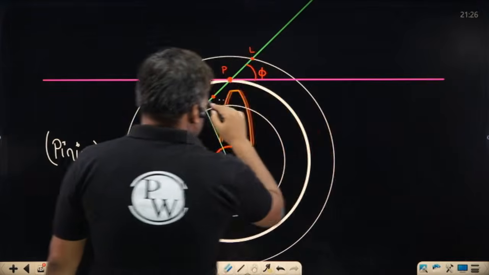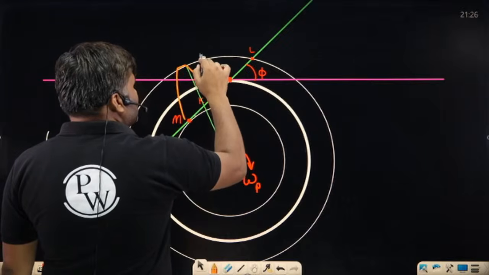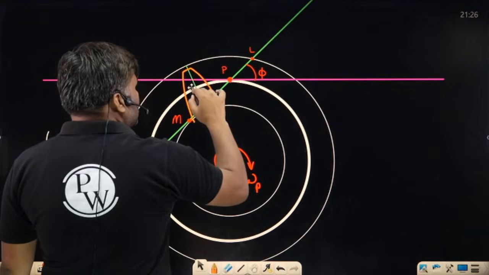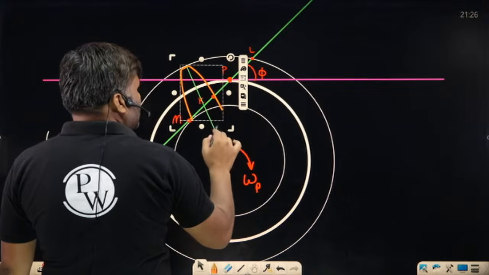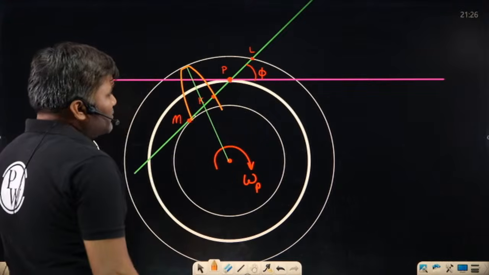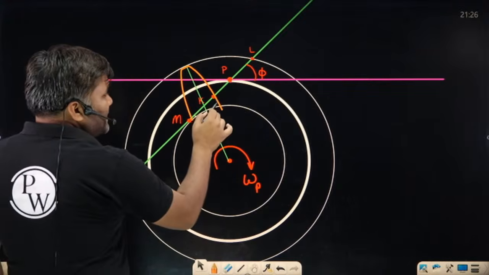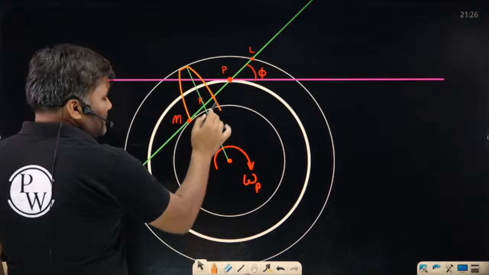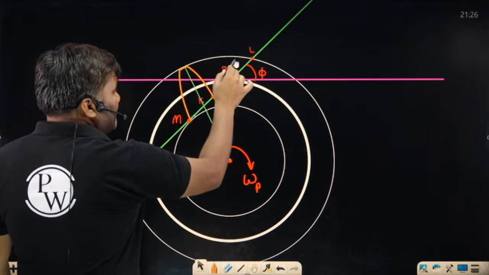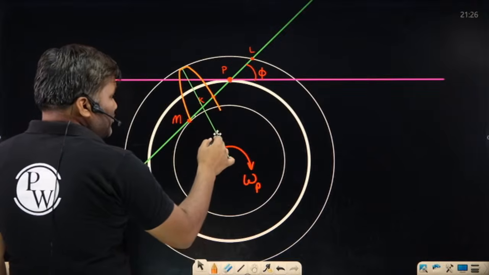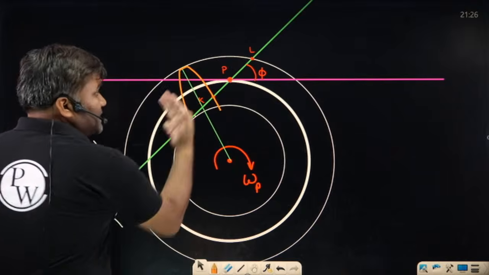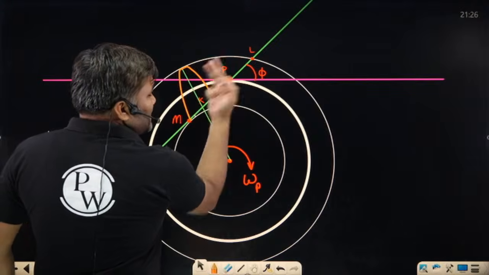This is my tooth. So one tooth will be at the start, somewhere here. Tooth was looking like this. Contact point has started here at point K. Radial position I have drawn this, and this teeth slowly it will move till this point.